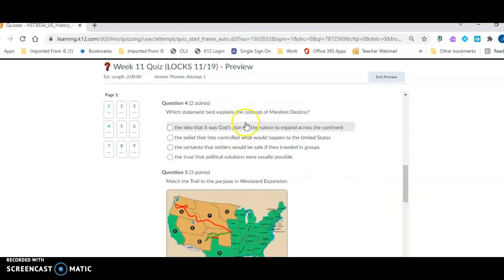Question 4. Which statement best explains the concept of manifest destiny? A, the idea that it was God's plan for the nation to expand across the continent. B, the belief that fate controlled what would happen to the United States. C, the certainty that settlers would be safe if they traveled in groups, or D, the trust that political solutions were usually possible.